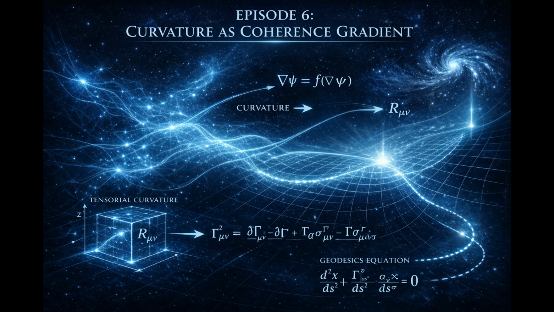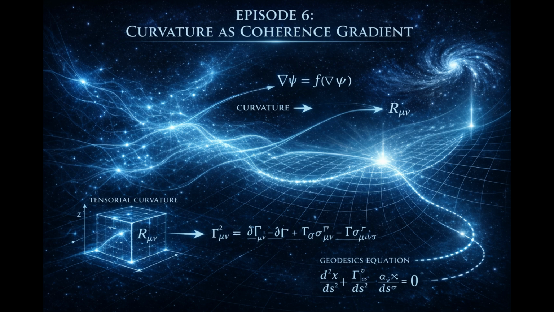Now consider transport. In flat geometry, transporting an object around a closed loop returns it unchanged. In curved geometry, it does not. The difference reflects accumulated variation. In coherence terms, transporting along different refinement paths samples different coherence gradients. If gradients differ, the result differs. Curvature is path sensitivity in coherent space. This is a structural phenomenon, not a force, not an interaction.